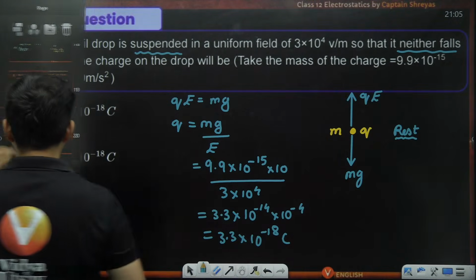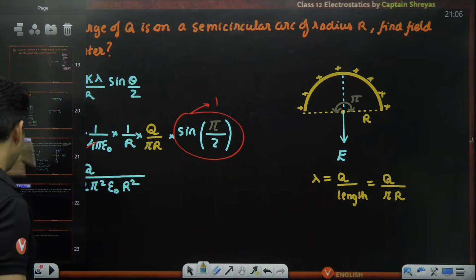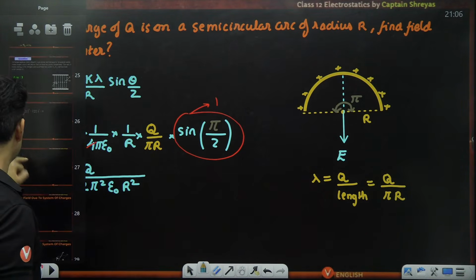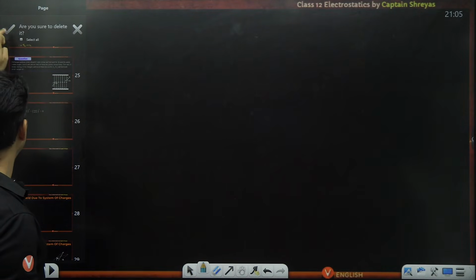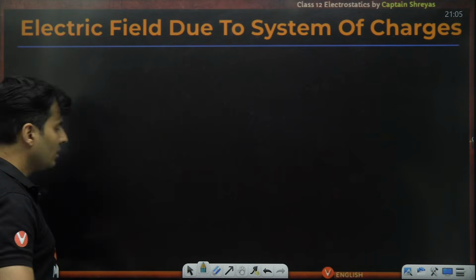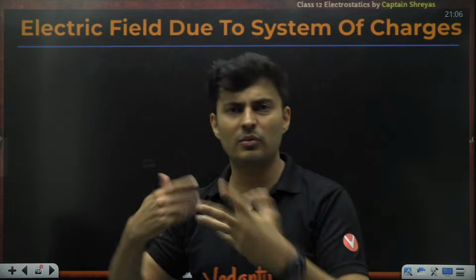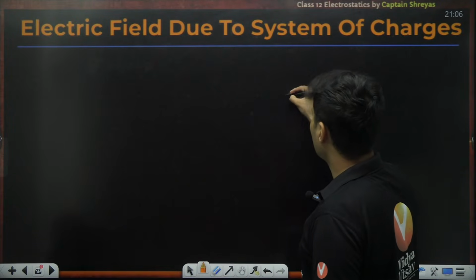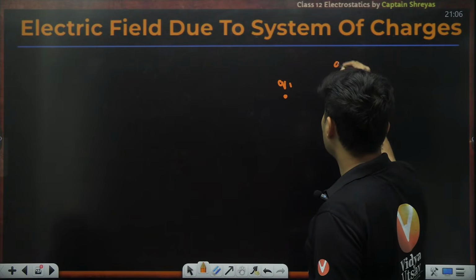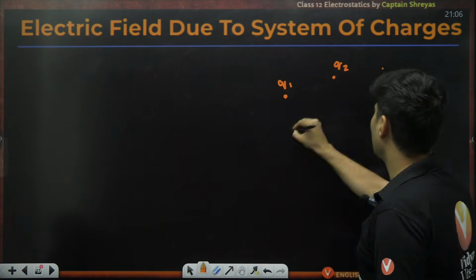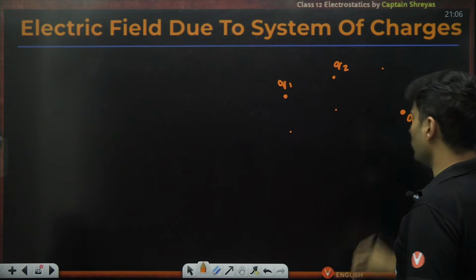Keep it up, guys. So these are some of the questions which are directly on the electric field, but there could be some questions which also depend on the electric field due to multiple charges, which we have already discussed when we discussed the formula for the ring, and it makes sense also. Say you have charge Q1, you have charge Q2, and like that there are multiple charges here and there, and the last charge I call Qn.